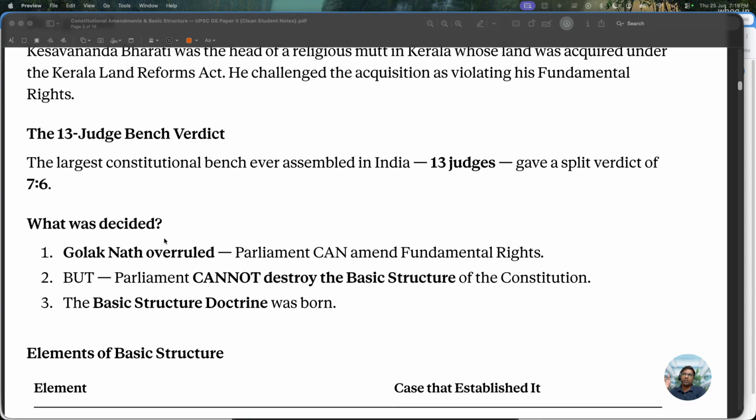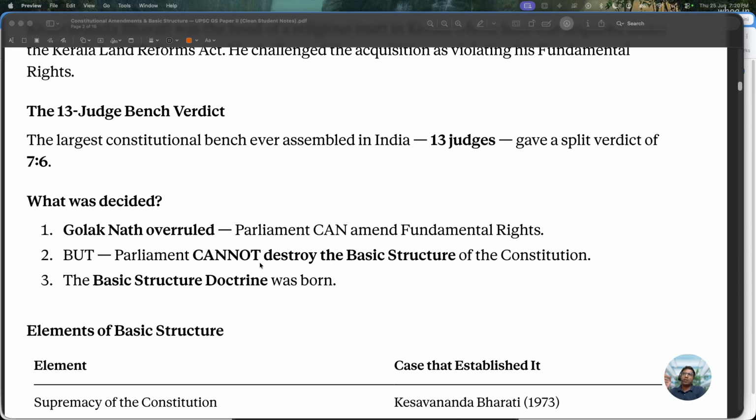So what was decided? Whatever Golaknath said, that Parliament cannot amend fundamental rights, was overruled, and they said Parliament can amend fundamental rights. In the Golaknath case, they said Parliament cannot amend. Now, in this case, they said Parliament can amend fundamental rights.